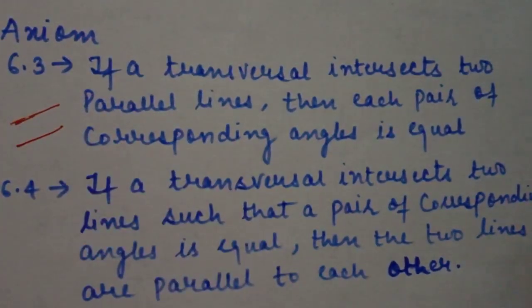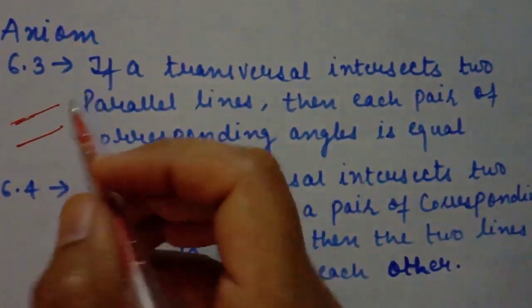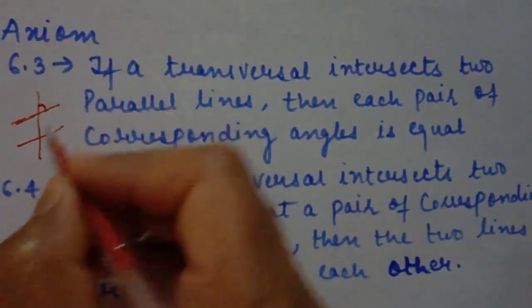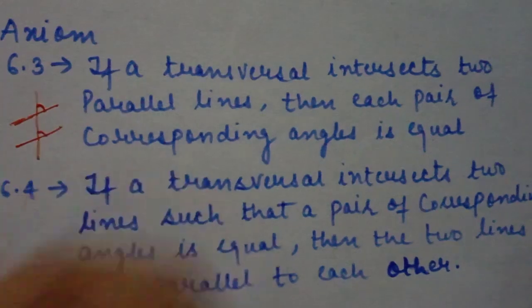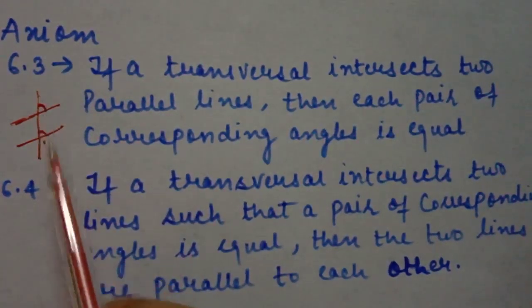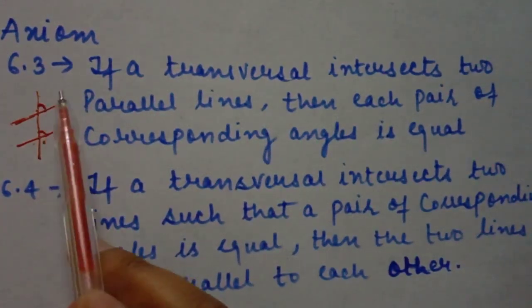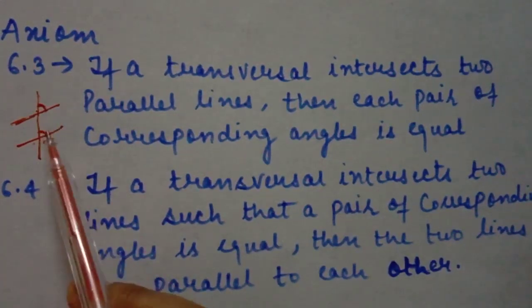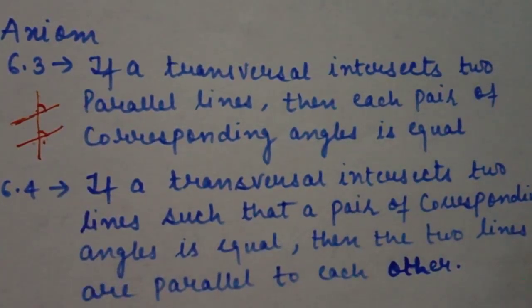What do you mean by corresponding angles? Corresponding angles are those angles which share the same matching position on the same side of a transversal line, on the upper part and the same side of the transversal line. So if there are two parallel lines and one transversal, then definitely corresponding angles are equal to each other.